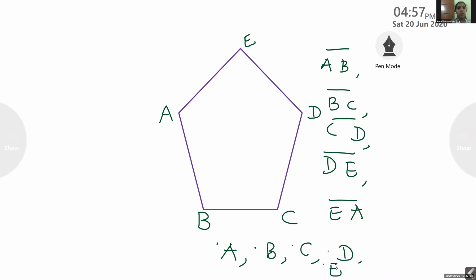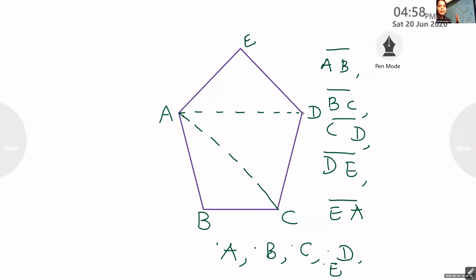Can you name the diagonals? Ma'am, can I? I'm starting with A. To where do I have to draw the diagonal? A to C. Very good. One diagonal. Now A to D. Now B to D. Now we cannot draw any more diagonals from A. Stop. If you draw, it will become a side.